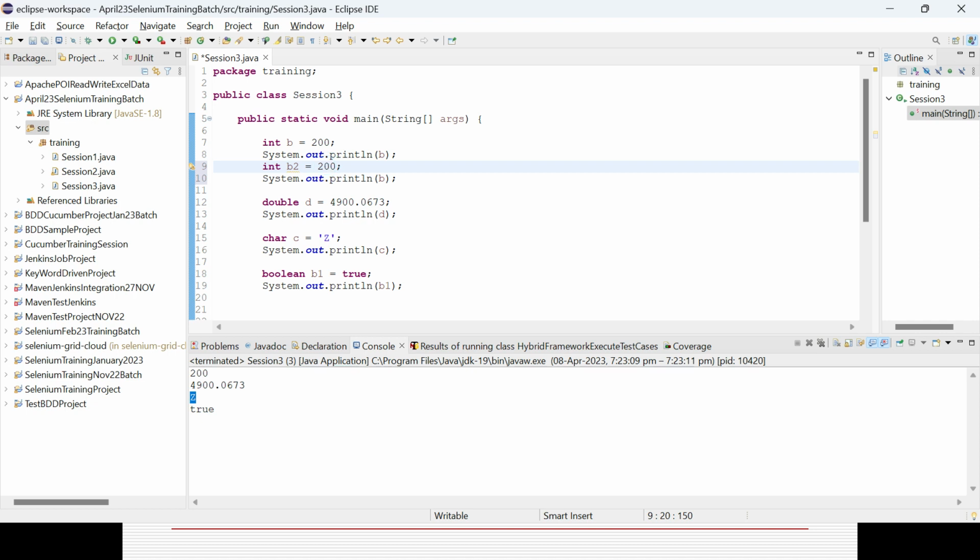Suppose you give 2000 here, and you can print b2 respectively. So it will work. And in case you want to change that value to true, it will work. It can only contain a true or false value, a boolean variable. Similarly, false. Similarly, character only contains A to Z. In case you give something like ZZ, it will throw an error. It can only contain A to Z, lowercase or uppercase. So that is the way.